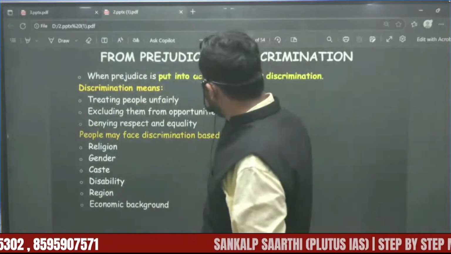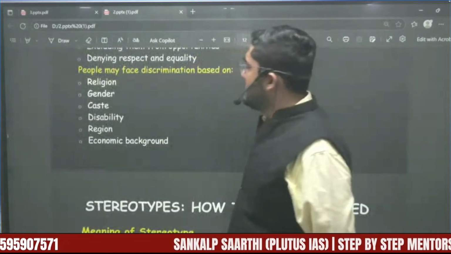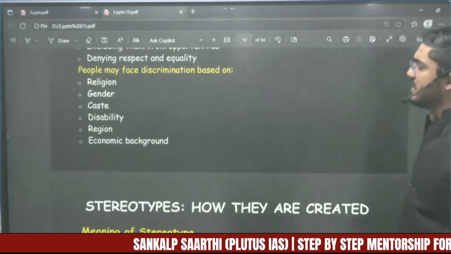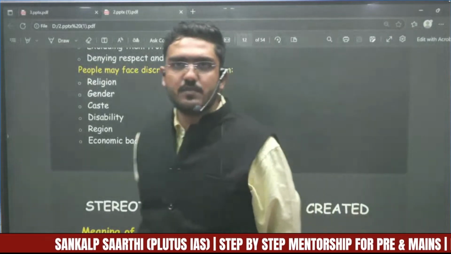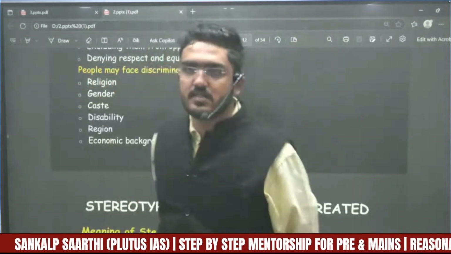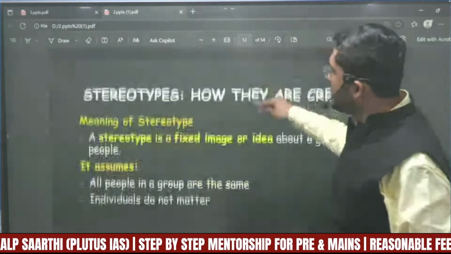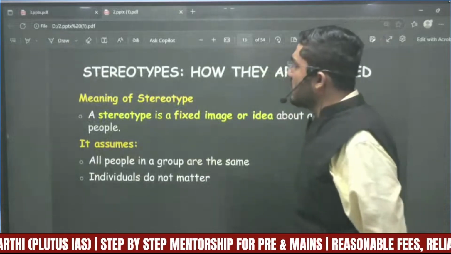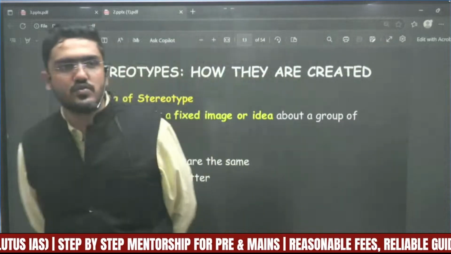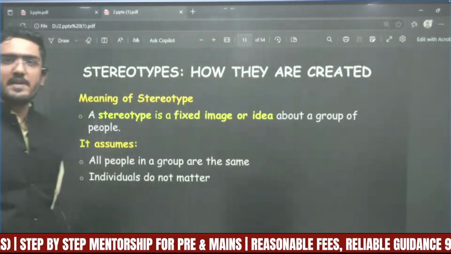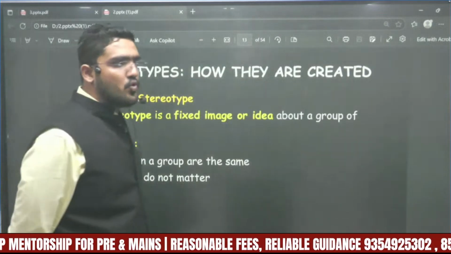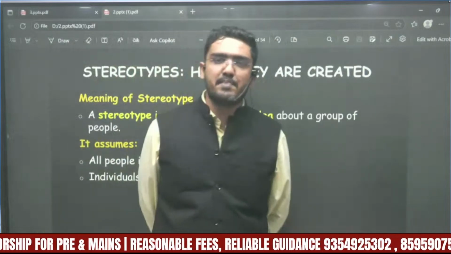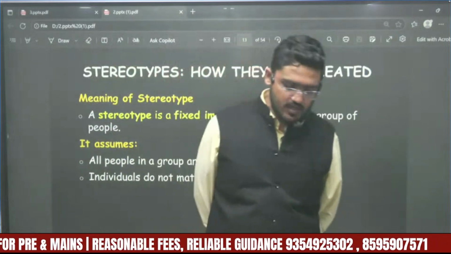So people may face discrimination because of their religion, gender, caste, disability, region, economic background. These are the factors due to which people in our society might face discrimination, right? Now there is another concept called stereotype. What does stereotype mean? Stereotype is a bit different from what we call prejudice.